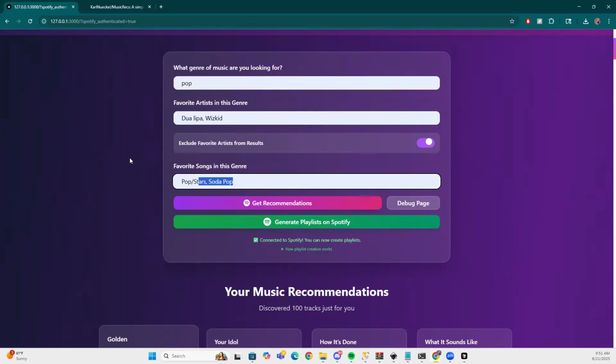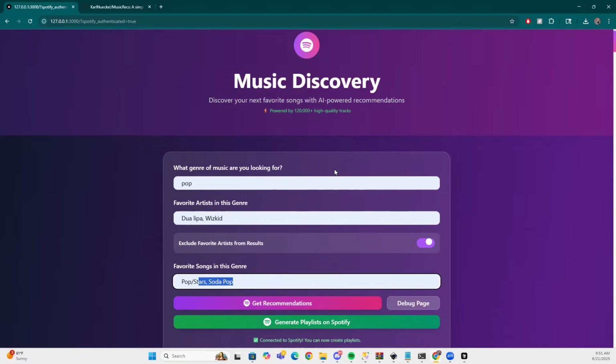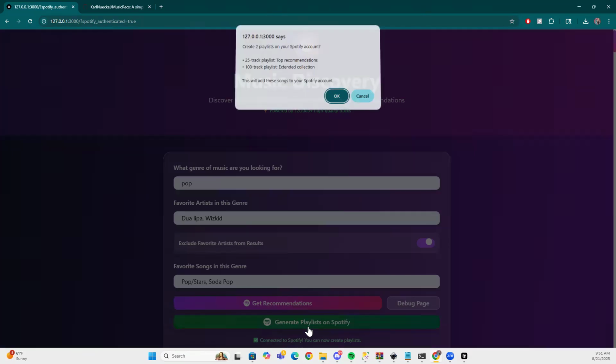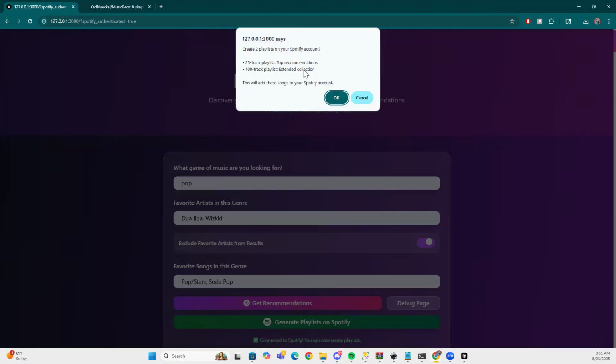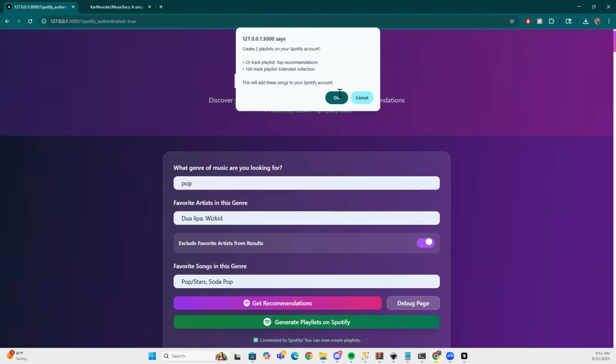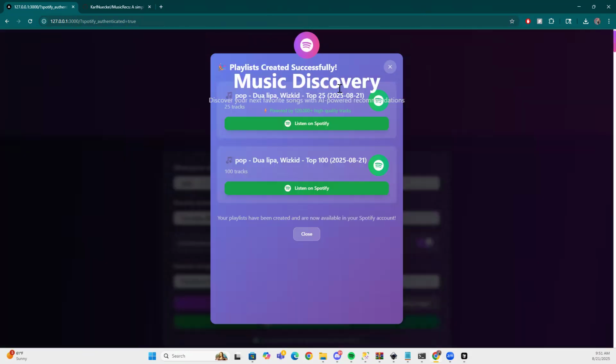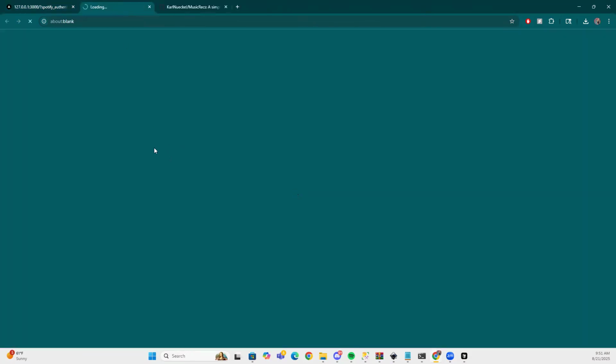Okay. And what we can actually do here at this point, the first time that you log in, you're going to have to configure your API keys. I'll show that in just a second. And then you'll get a prompt here that will say connect to Spotify. And basically, once you do that, then you'll be able to refresh the page and you can click this button to generate your playlist. It'll ask you would you like to. We're going to create two different playlists, one that's 25 tracks and one that's 100 tracks. Takes a little second to load. Then we can click listen on Spotify.